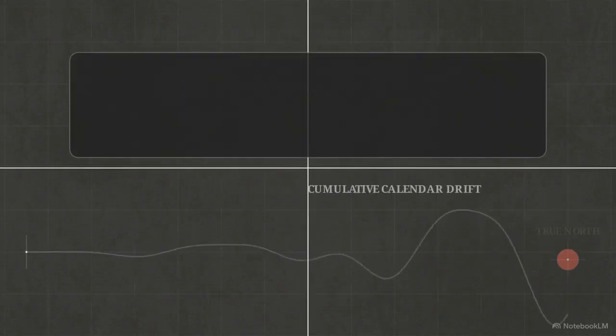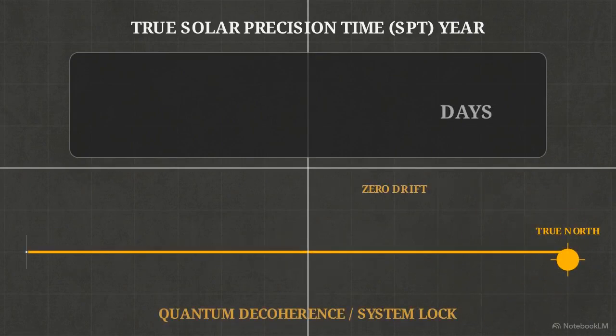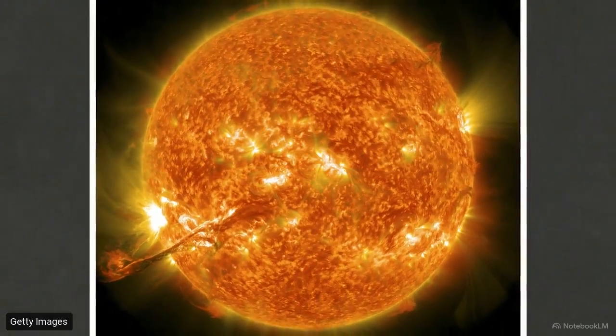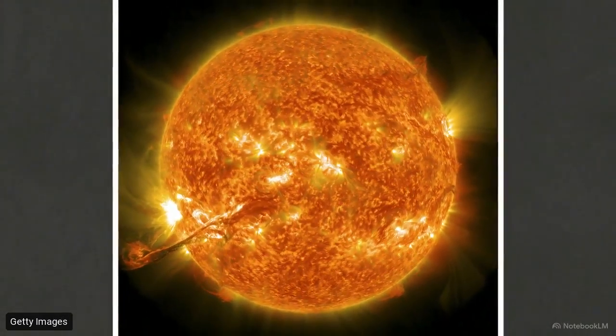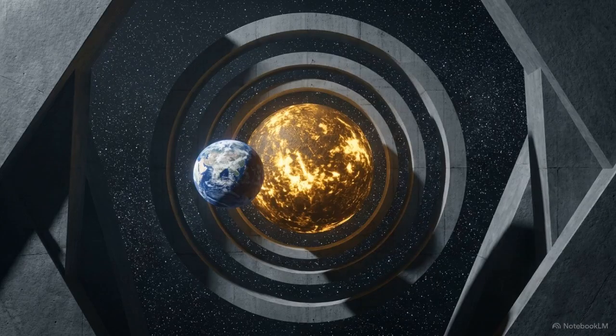We utilize the true solar precision time year, exactly 365.241896698 days. This 10-decimal figure represents the actual orbital period of the Earth. It is the hardware clock built into the solar system. We will use this constant to scale a primary sequence by 1,000 and audit the results across 4 billion days.